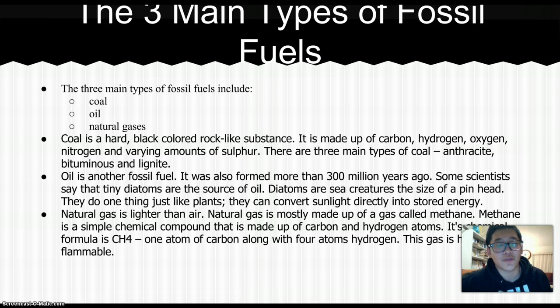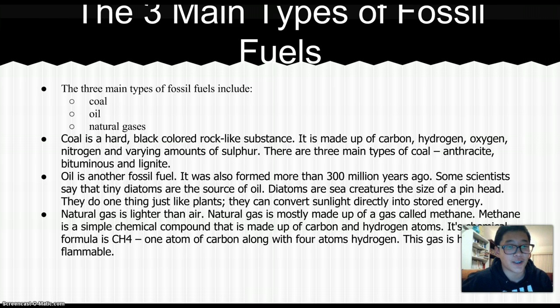Oil is another fossil fuel. It was also formed more than 300 million years ago. Some scientists say that tiny diatoms are the source of oil. Diatoms are sea creatures the size of a pinhead. They do one thing just like plants. They convert sunlight directly into stored energy.